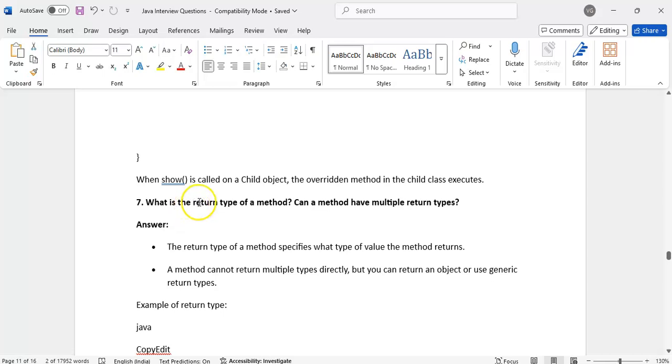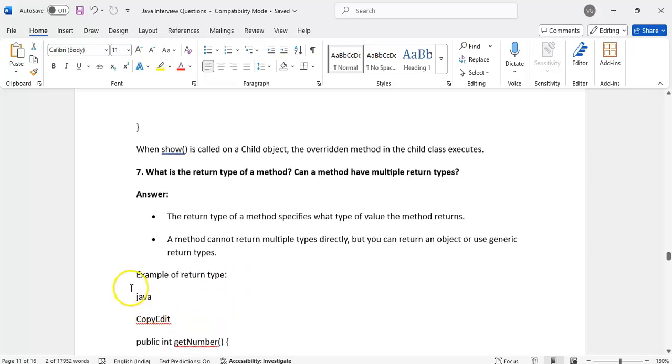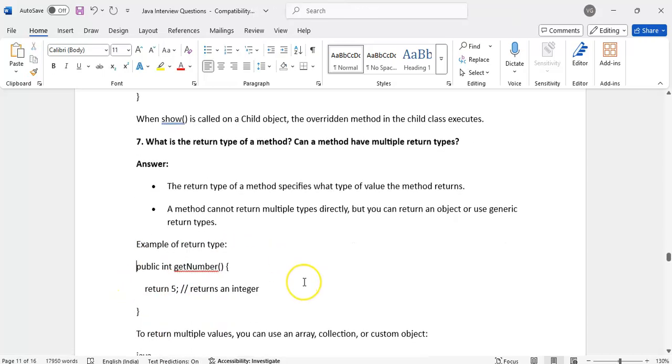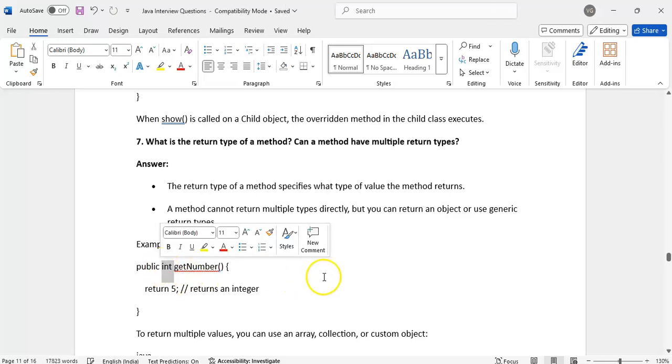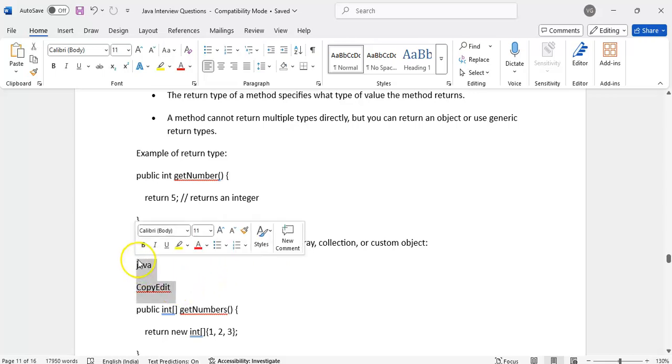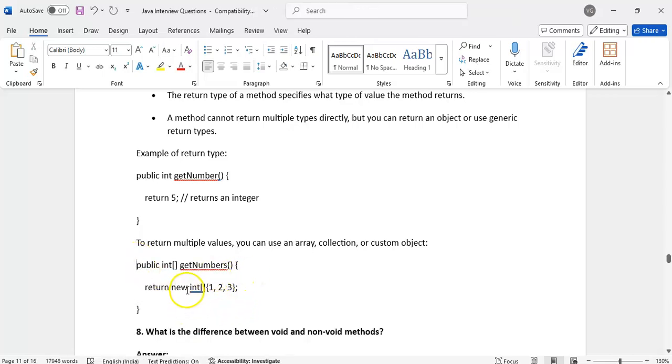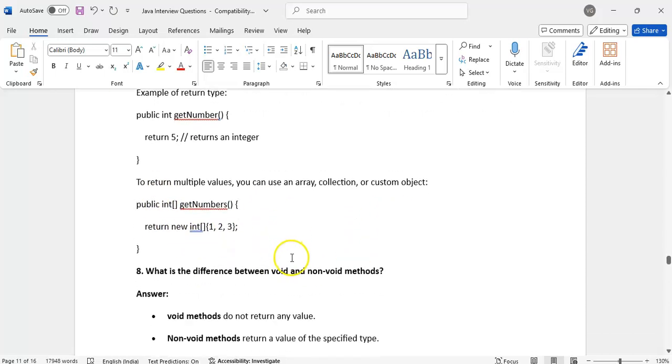Then, what is the return type of a method? Can a method have multiple return types? In Java, we can have only one return type. We cannot have multiple return types. If you want to return multiple values, what can we do? Either we can store them in an array or in a list. Arrays and lists allow us to store multiple values. See here one more example, getNumbers. I want to return multiple values, so I am setting them in an integer array, or a list collection object, any collection object.